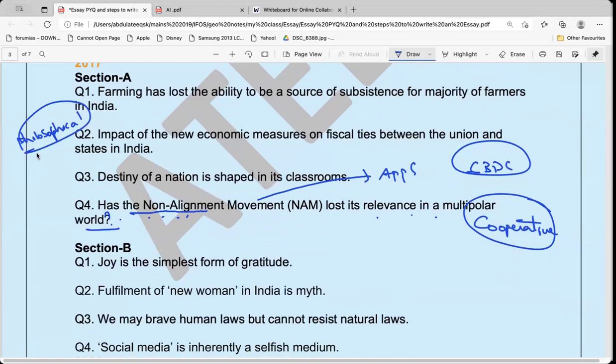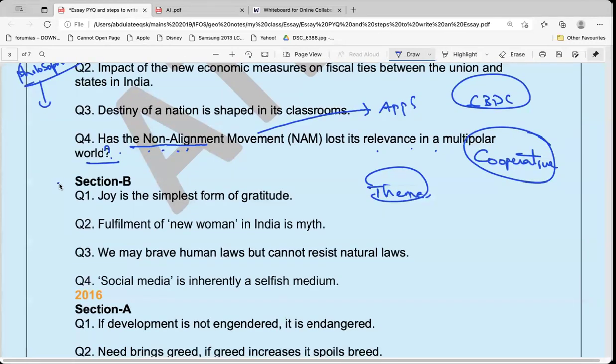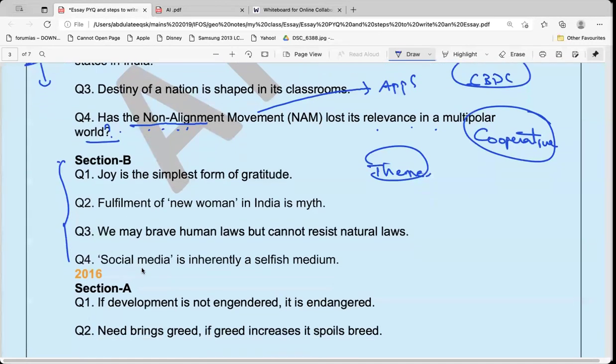Continuously these days, in the last 3 years, they have conducted 2 mains. If I'm not wrong, yes, 2 mains they have conducted, and the third mains is going to be conducted. So in the last 4 or 5 years, there is a possibility that from theme-based essays they can ask a little more philosophical essays. They have given a hint. Since they are trying to ask the way UPSC is asking, they may ask, but we do not know. But there is a high possibility that they will ask more theme-based questions in this way.